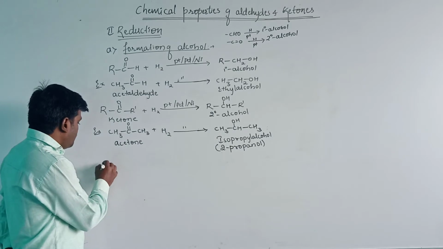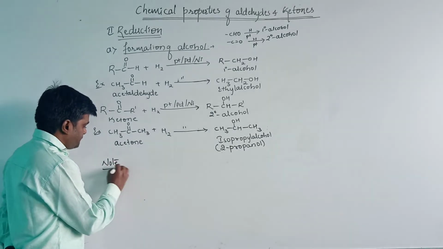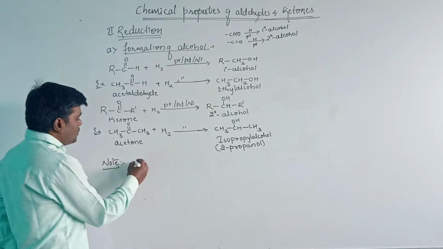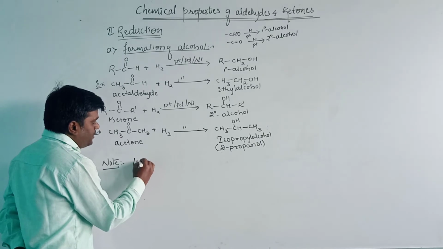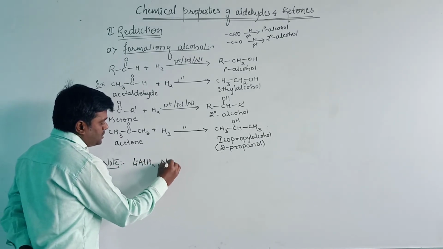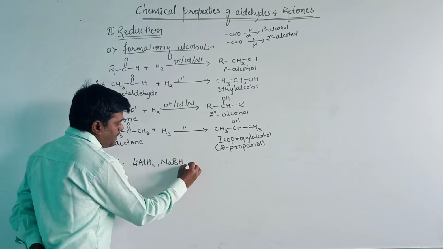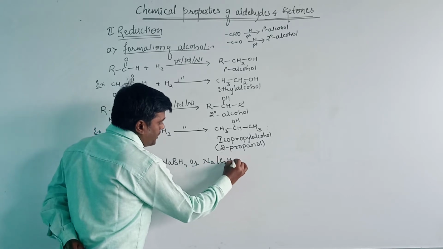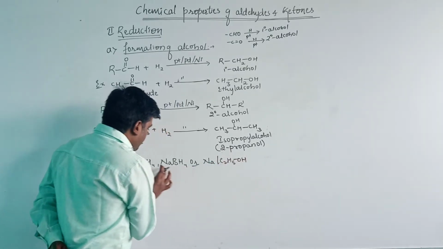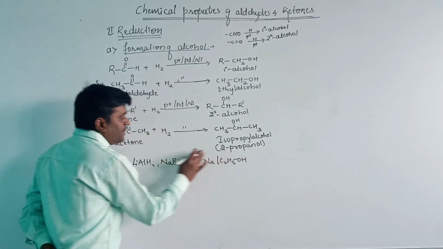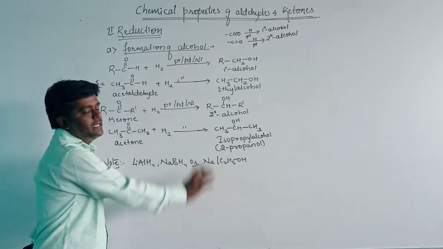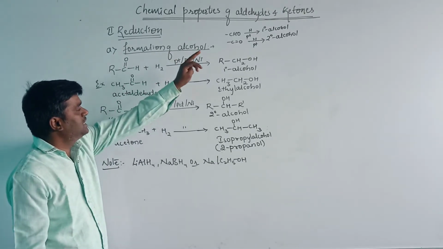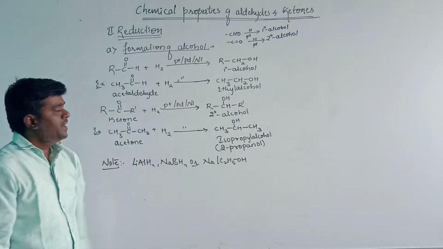And let us take one note here. In the place of platinum, palladium or nickel, we can also take lithium aluminum hydride, sodium borohydride, or sodium in C2H5OH, that is ethanol. We can also use these as the reducing agent in these reactions. This is about the formation of alcohol from aldehydes and ketones with the help of reduction.